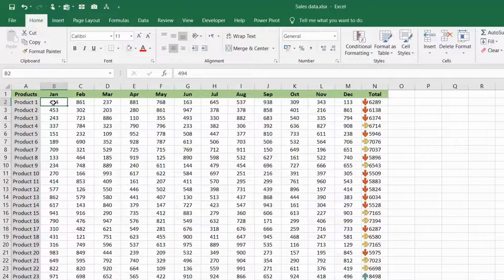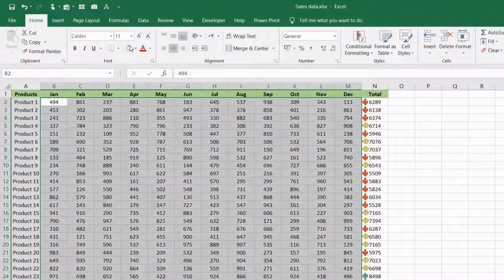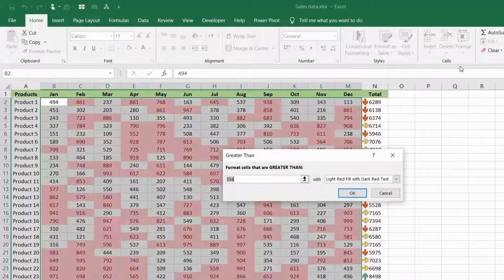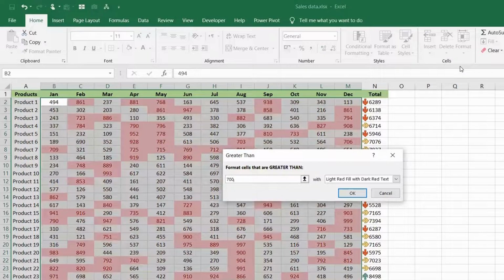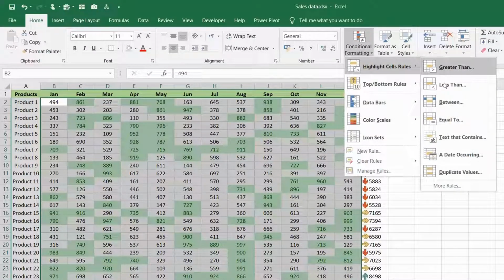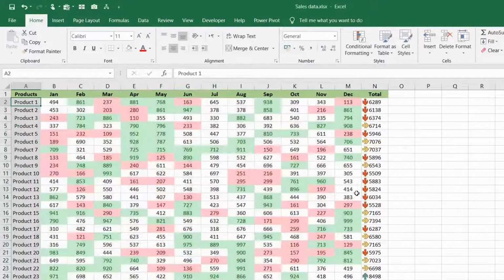So again, I will come over here and I will select the data. And over here, again, I wanted to highlight all the records which are greater than 700 in green color. So I go to the conditional formatting, highlight cell rule, and I say greater than. So I say all the greater than 700 should be in green color. And I say okay. And I want all the ones which are less than 300 to be in red color. Perfect. So I did this. Now this format, friends, I wanted to apply on all the sheets.